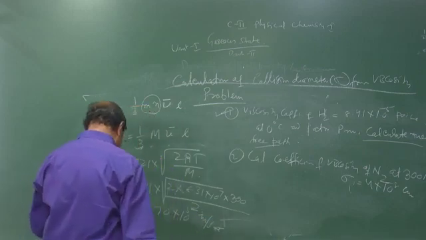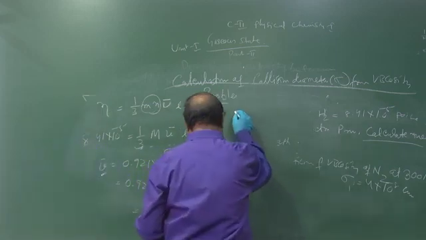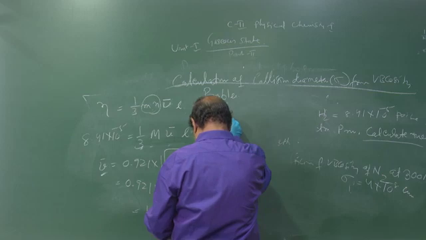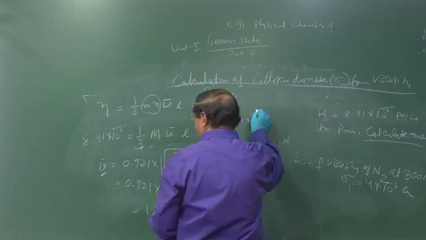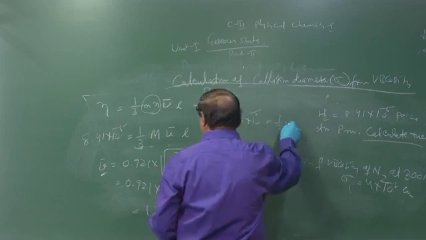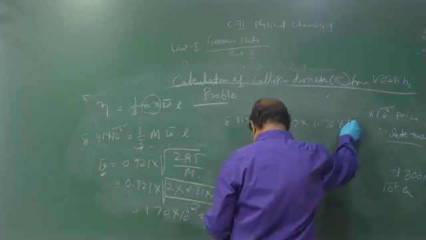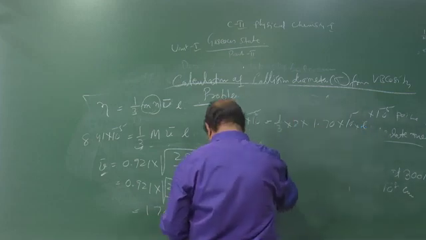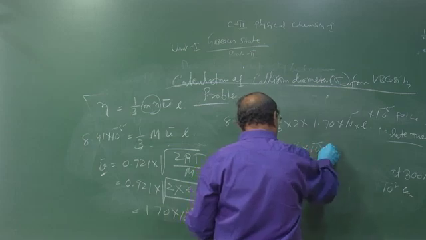If you put this velocity in, 1 by 3 into velocity, the viscosity is given, so 8.41 into 10 to the power minus 5 is equal to 1 by 3 into 2 into velocity 1.70 into 10 to the power 5 into L, and you calculate the value of L. This L value will be 1.66 into 10 to the minus 5 centimeter.